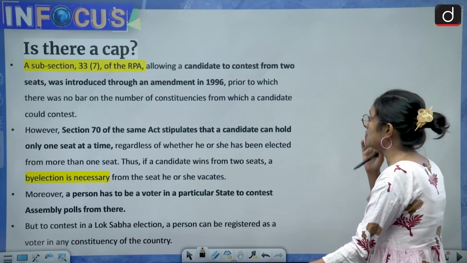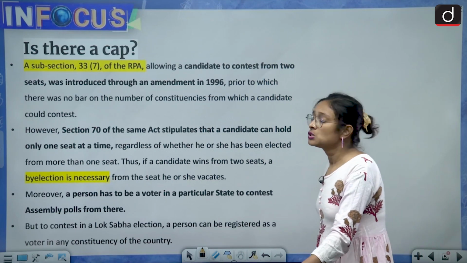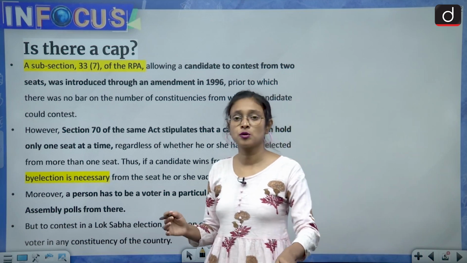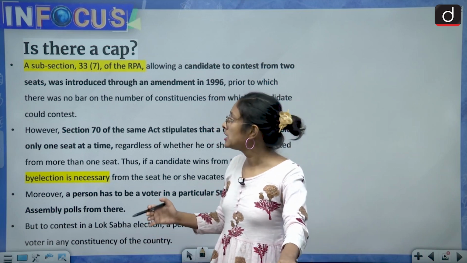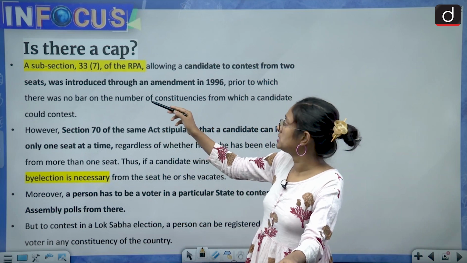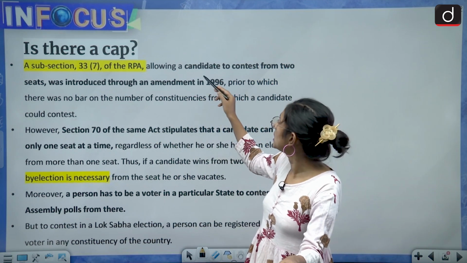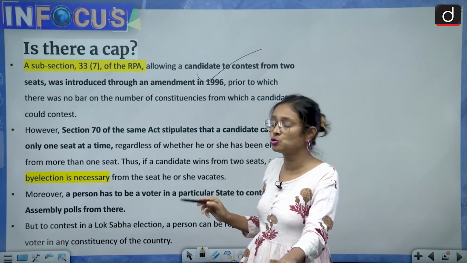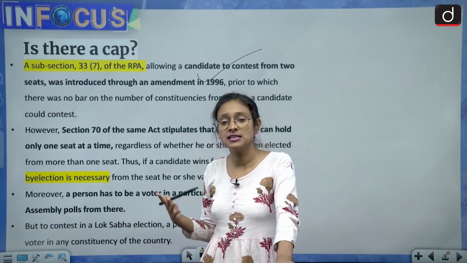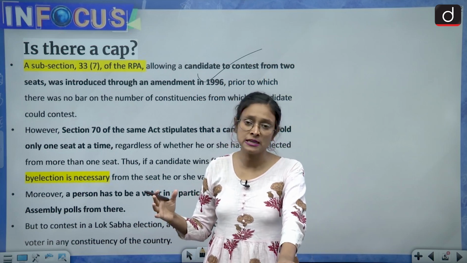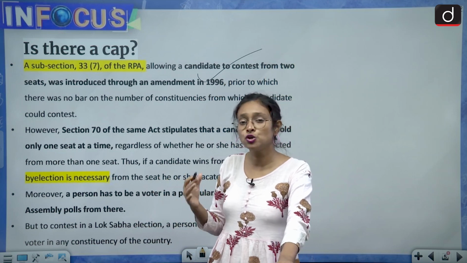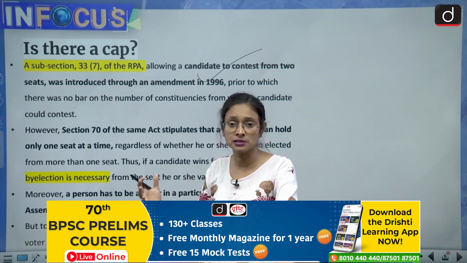Next slide is about whether there is any cap. Here we take reference from the Representation of People Act, subsection 33(7) of the RPA, allowing a candidate to contest election from two seats. Before 1996, the rules were different: you could contest from multiple seats.